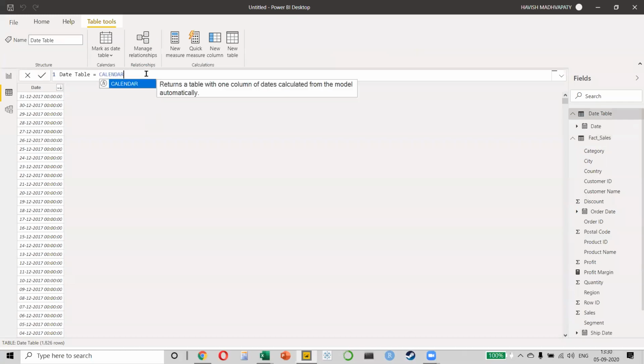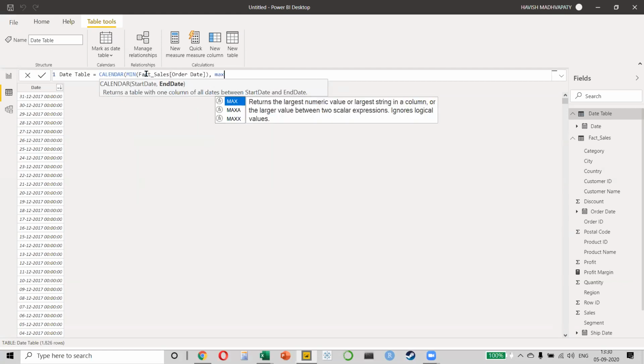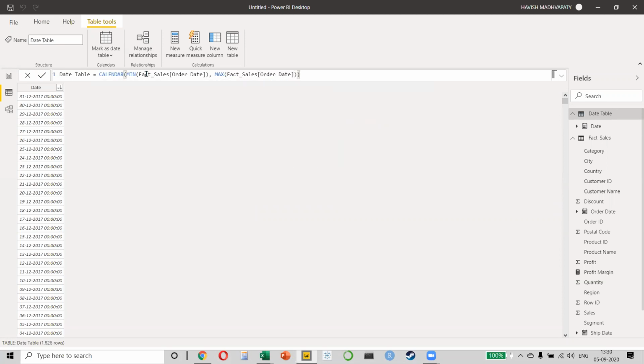So now I will do something much better, which is I'll use the calendar function like we did earlier. But rather than me telling the system that the first date is the 1st of January and the last date is the 31st of December, I will say, you find out the minimum order date and the maximum order date. Don't you feel this is the best approach? This way I can choose the column that I want, which is order date only. I don't want to look at the shipping date column. Also, it is dynamic because I have not defined the 1st of January and the 31st of December, so it will automatically find the min and the max.